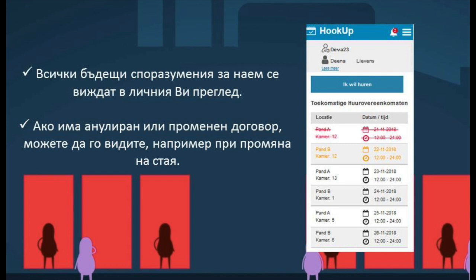It is now possible to see the overview of your future rental agreements. You can also see if an agreement has been cancelled or changed, for instance, when a room was amended.